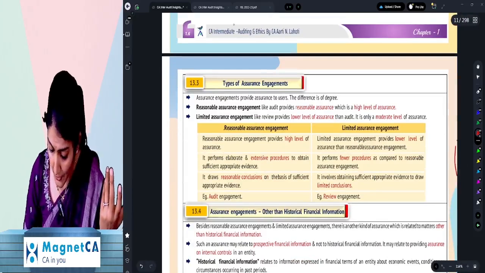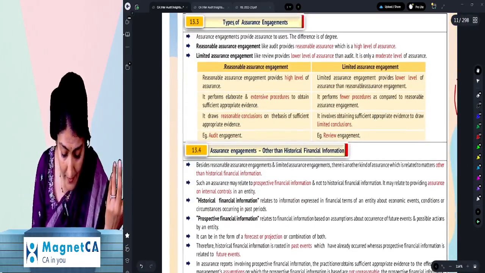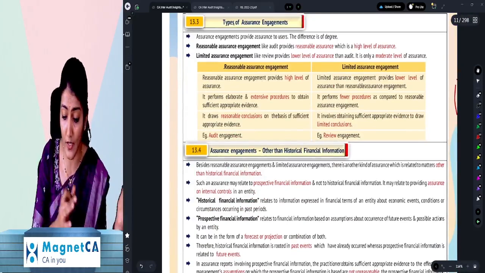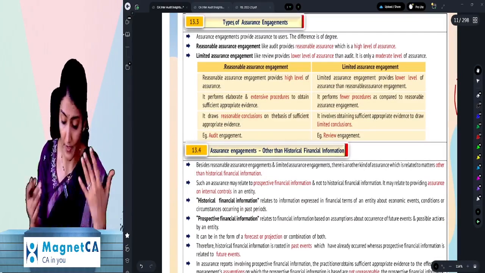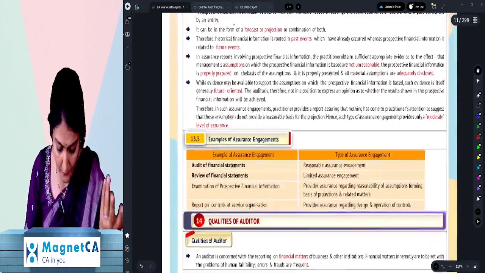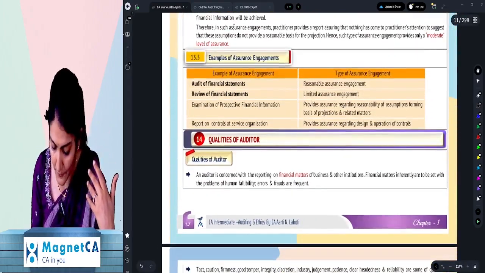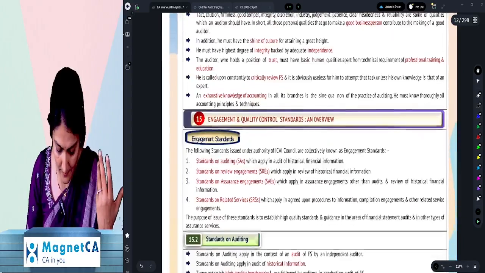Then types of assurance engagement. It could be the reasonable assurance engagement, which is your audit engagement, or limited assurance engagement, which is your review engagement. Then examples of assurance engagements.